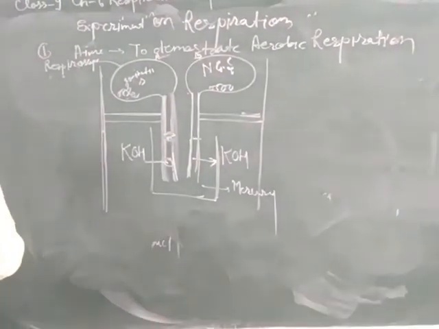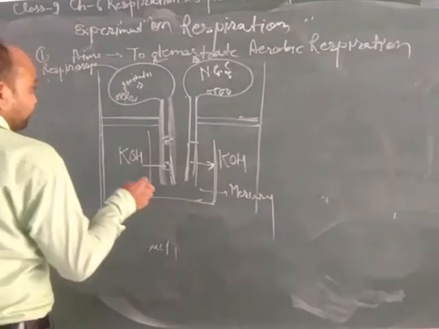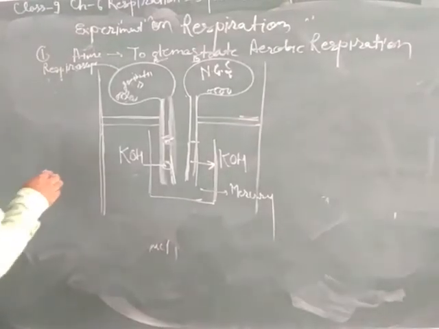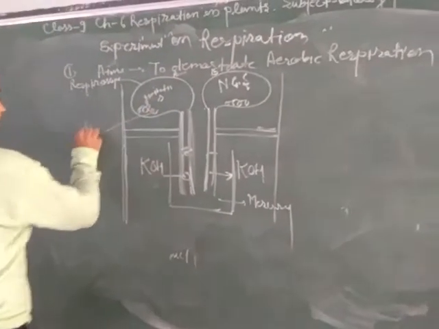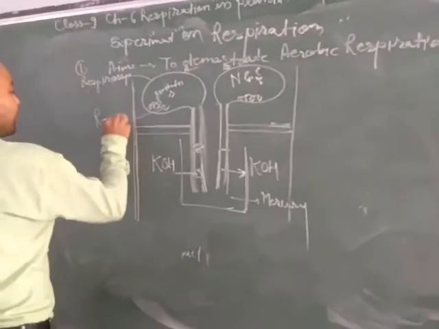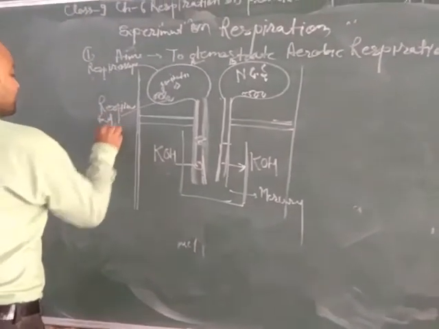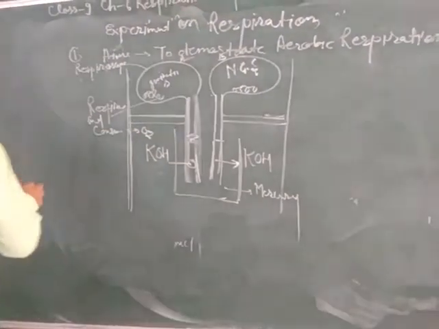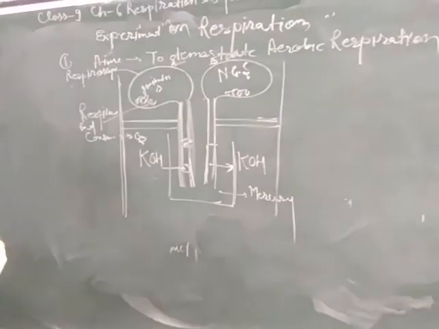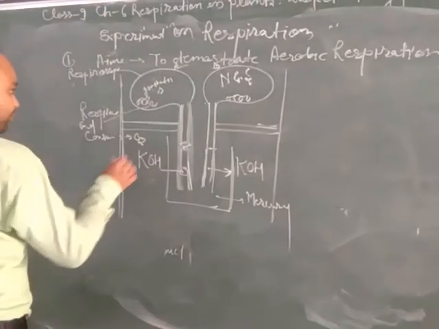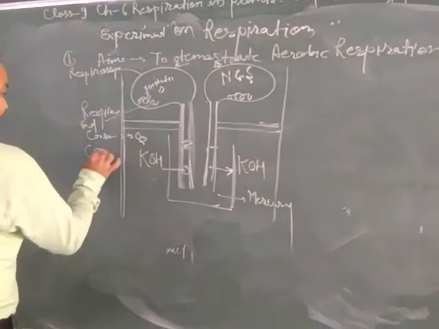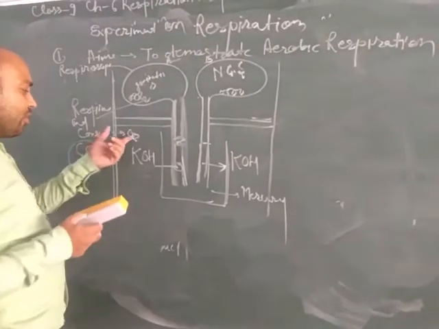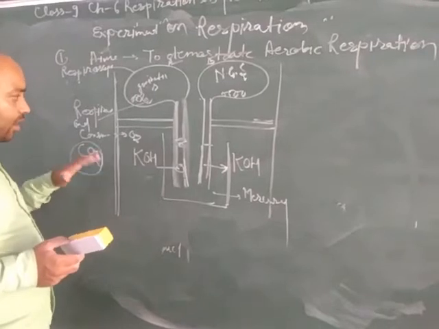This experiment shows that germinating seeds respire and consume oxygen, which forms 1/5 of the air. Carbon dioxide is produced. We can say that germinating seeds consume oxygen and release carbon dioxide.